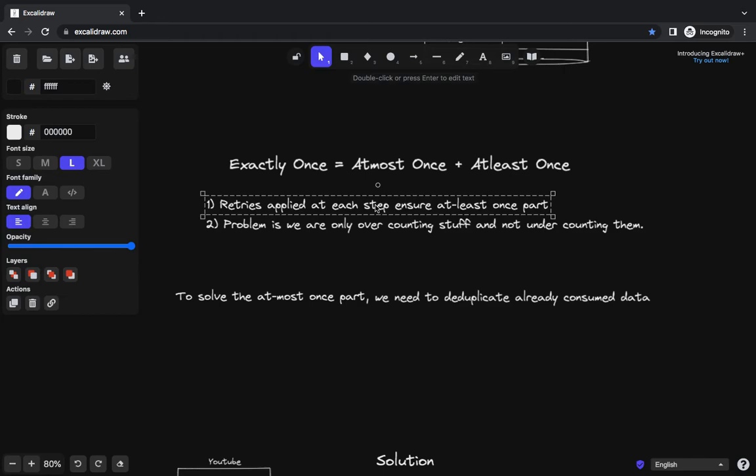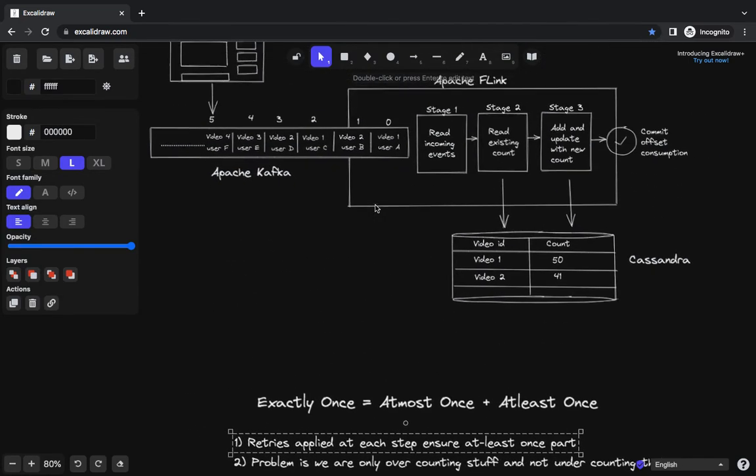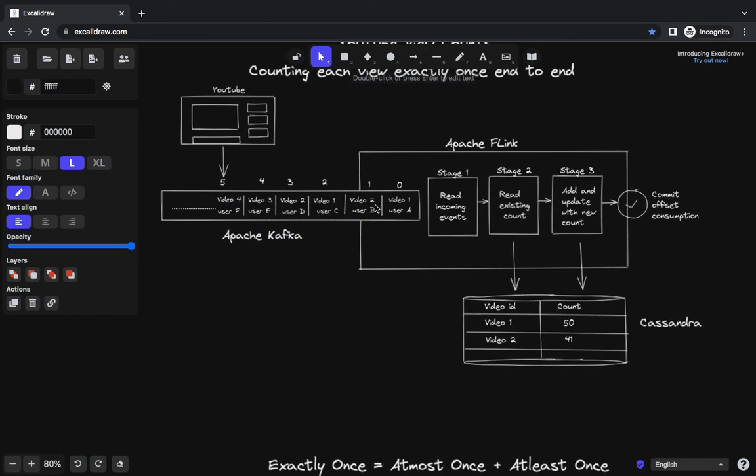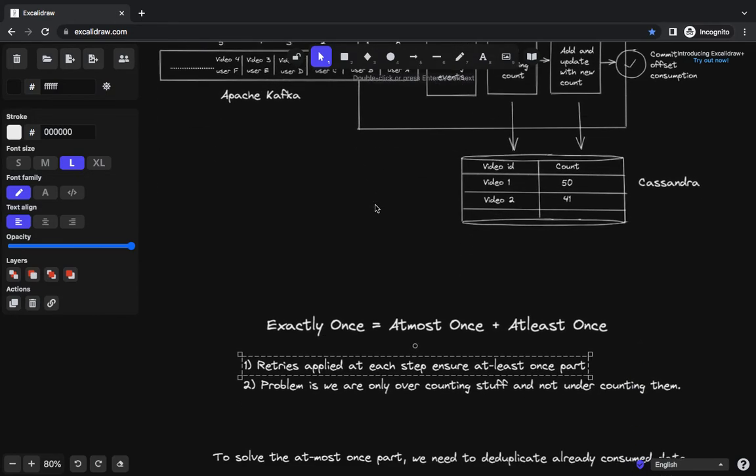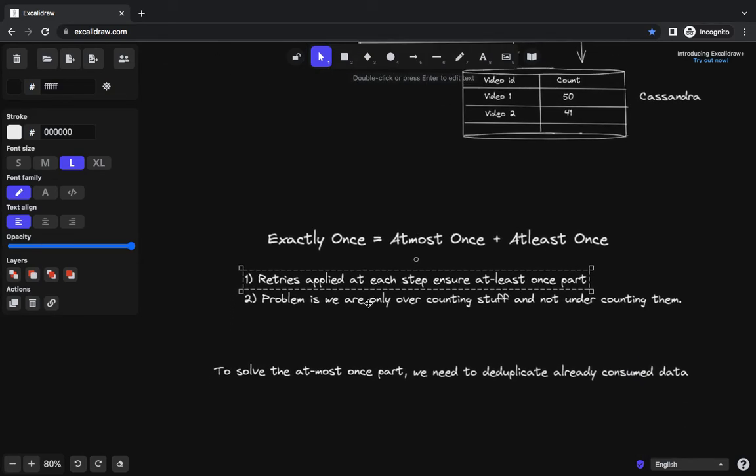But how can we make sure that the messages are not consumed more than once? The major problem was that we were not undercounting the views, we were overcounting them. We don't have to count them more than once. How can we apply an at most once strategy, so we don't overcount the views? We have to deduplicate the counting somehow.